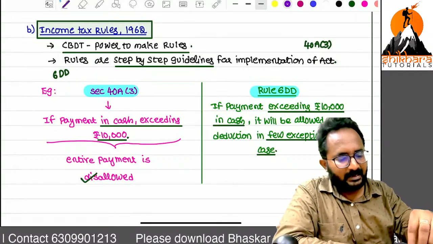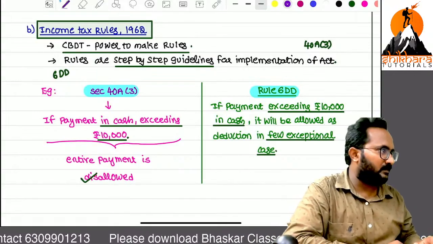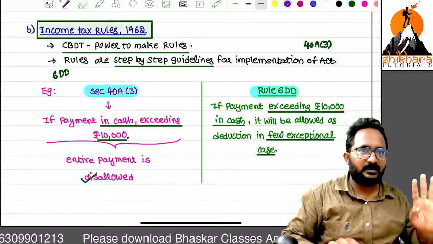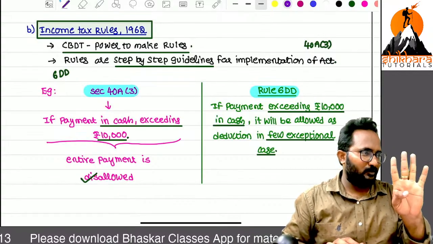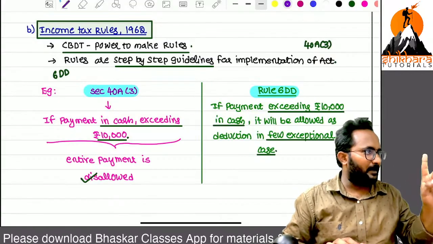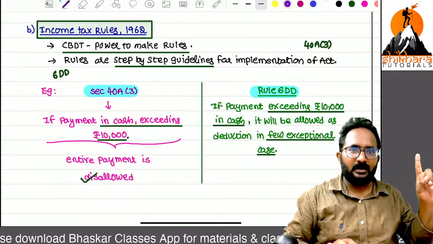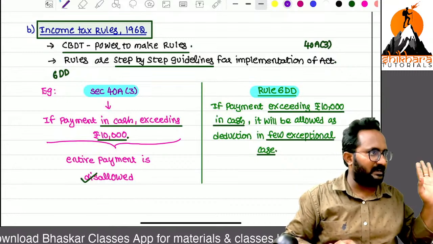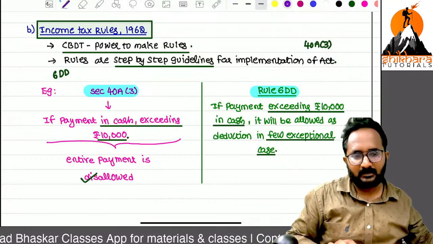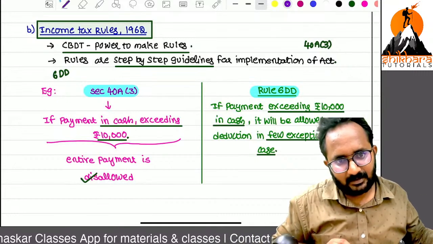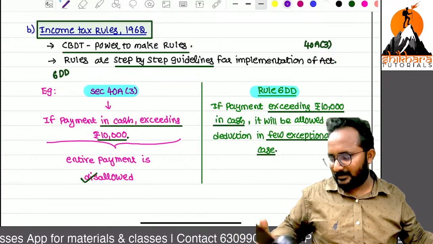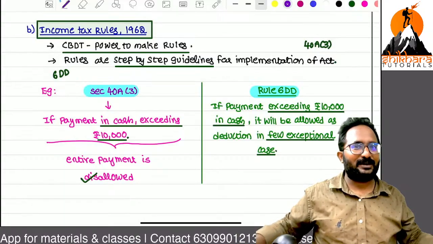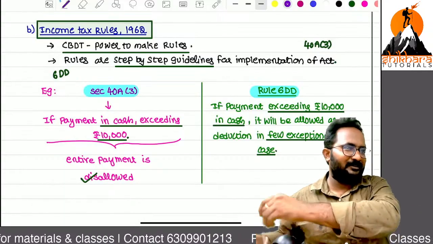Tomorrow we can meet and directly start with the charging section of the Income Tax Act 1961. Today's chapter has four parts: first, short title, applicability, extent; second, definitions; third, previous year definition; fourth, charging section. Thank you. Have a nice day. Enjoy this Sunday. From my side, last Sunday for your enjoyment.